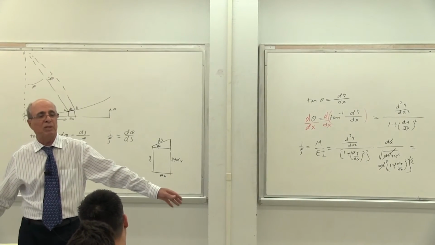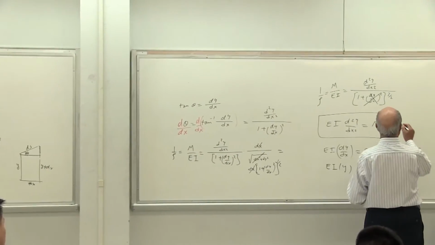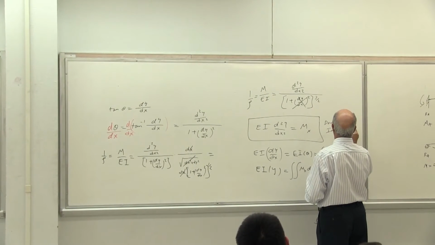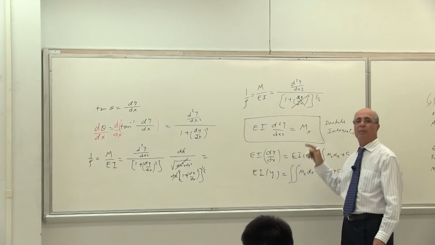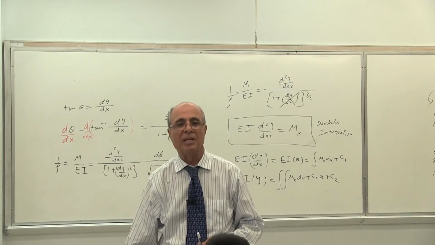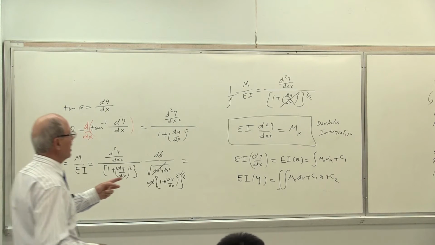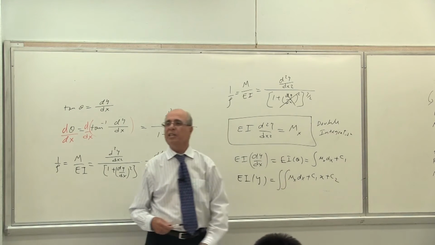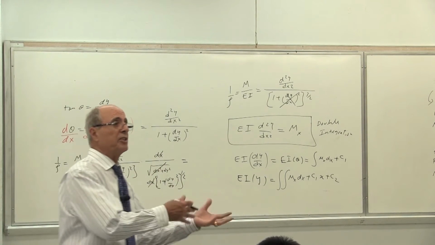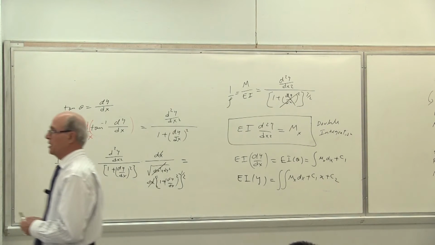We call this method, there are 4 methods we are going to discuss. This method is not in the book in this format, so please write it down. Double integration method. Why double? Because you are starting from M. Sometimes we can start from W. I will show you that after I do a couple of examples. Is that correct or not? This is starting with M, so there are 2 integrations. One is theta. The other one is y. Is that correct? So the only boundary conditions that you can use are theta and y. You cannot use anything else. There are other methods, there are other systems. We'll discuss it as we go forward.